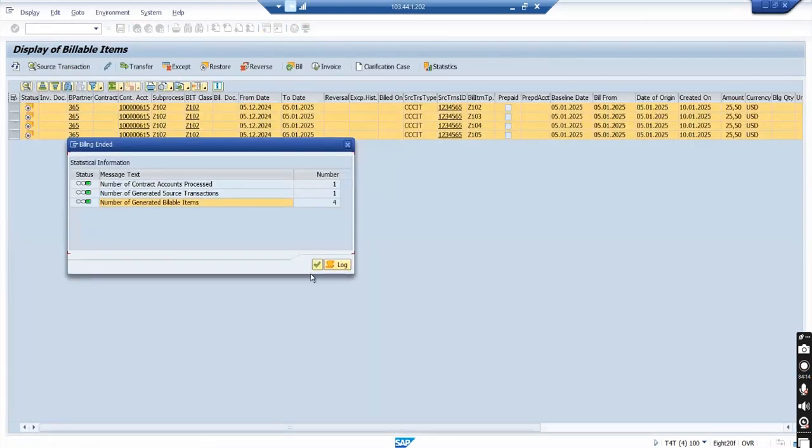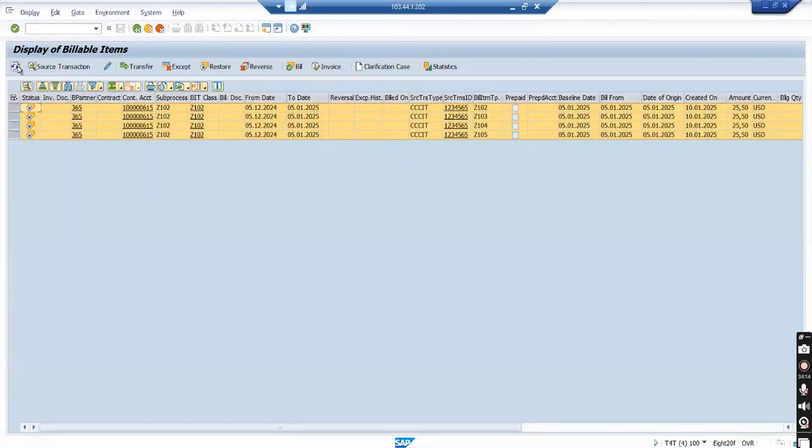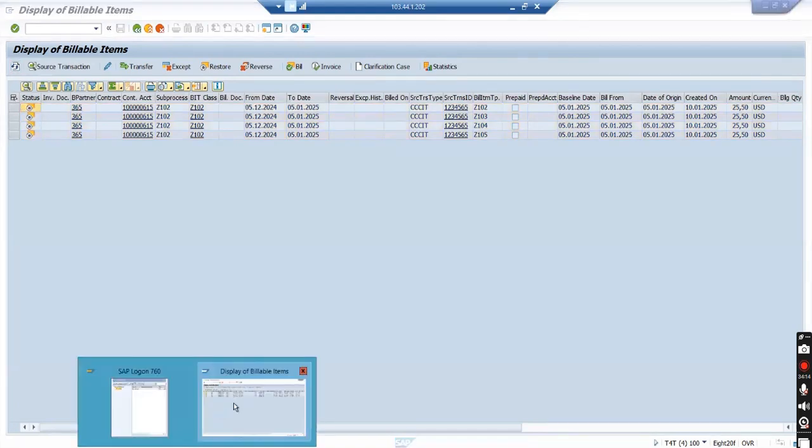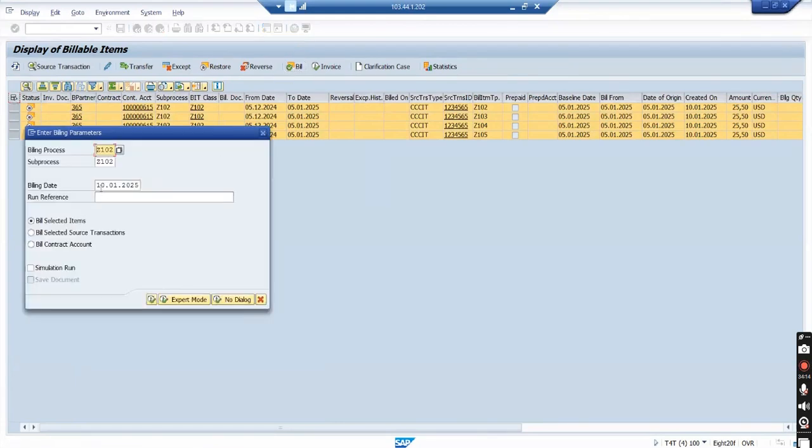Okay, I'll try to bill again. So I'll just refresh. If you refresh, the other ones will come back. Sometimes the other ones also come back. Now I have opened only one screen and selected bill. Okay, that's fine. Today's date is beyond the bill from date. If I try to execute,